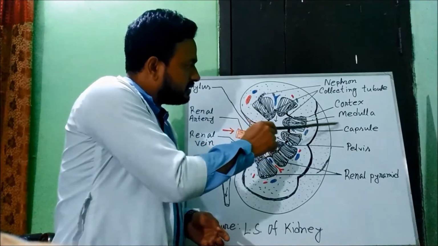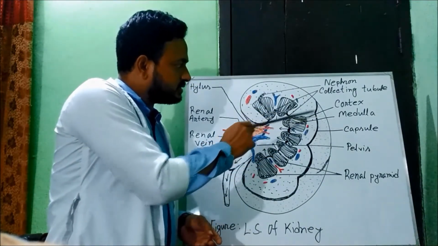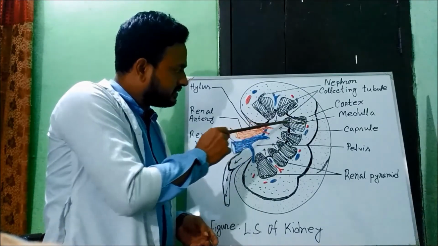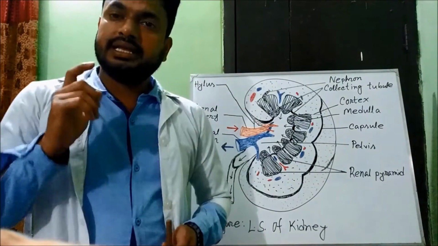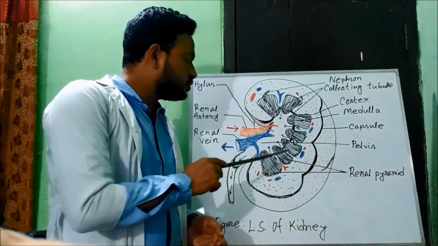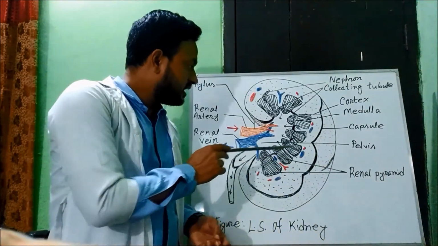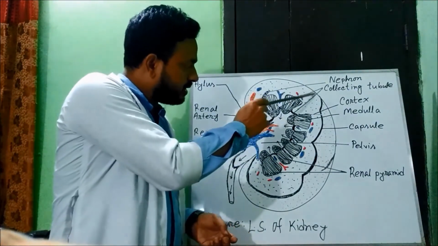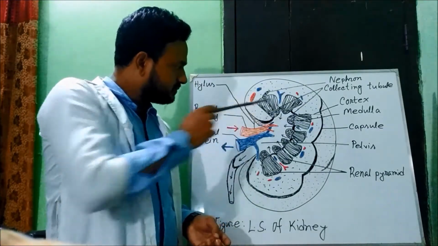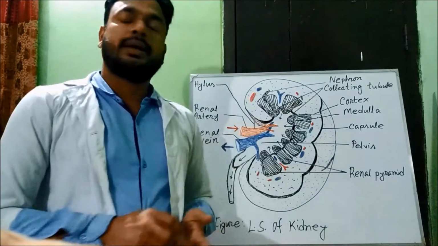Generally there are 8 to 12 renal pyramids. These are called renal pyramids in the medulla. This part was cortex and this part is medulla. So there are 8 to 12 renal pyramids in the medulla.